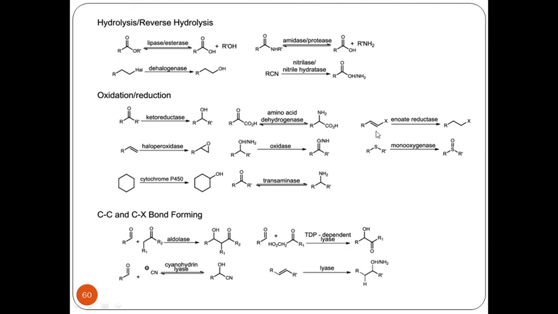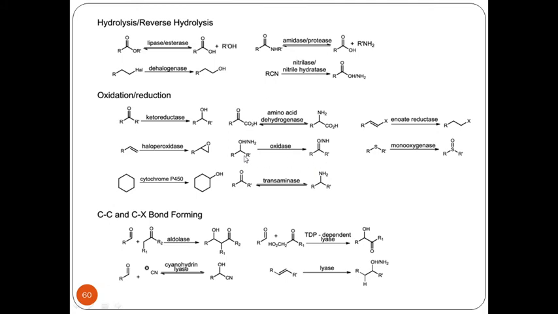If there is a C double bond C which is attached to a halogen, if we make use of an enoate reductase, C double bond C can be reduced to a C single bond C. Or, for C double bond C, if there is a biocatalyst like haloperoxidase, it gets converted to an oxirane. Now this is a type of epoxidation reaction. If there is a secondary alcohol in the presence of oxidase enzyme, it gets converted to a ketone.